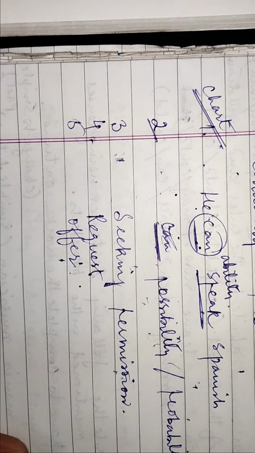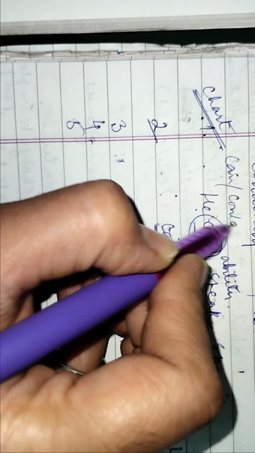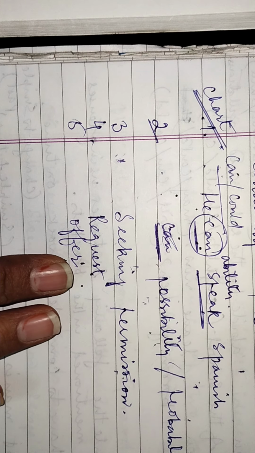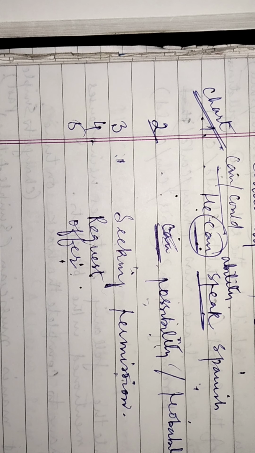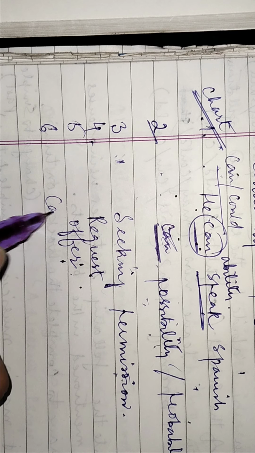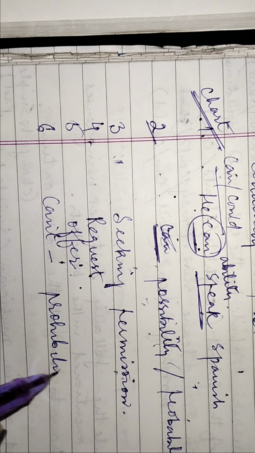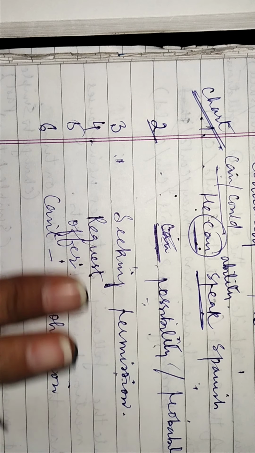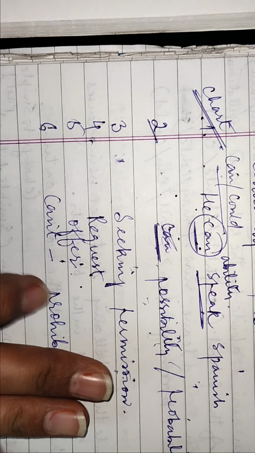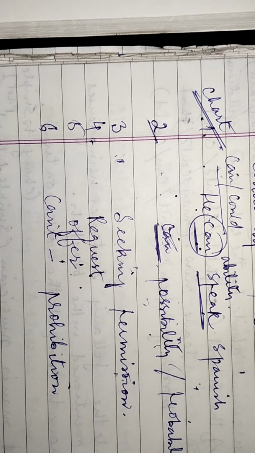So it is according to the chart, the can chart that you have. So here, if we use can't, so I can't attend the meeting. It is showing the prohibition. The sixth one, can't, is showing the prohibition. Means I cannot do this work. You directly refused. That means prohibition. So similarly, could.